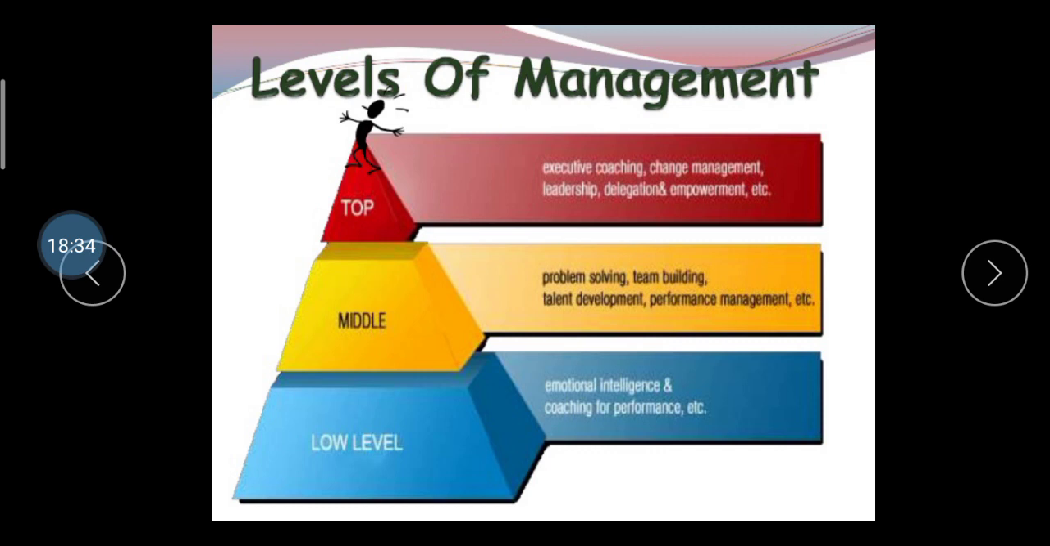Then after that, levels of management. There are mainly three levels of management: top level, middle level and lower level. At the top level, we consider the CEO and board of directors, who make the policies and make the decisions for the organization. So it's called the top authority. Then the middle authority is responsible for problem solving and team building activity.